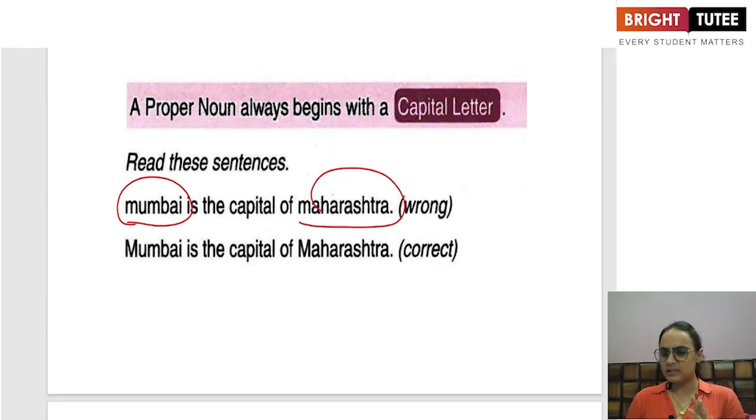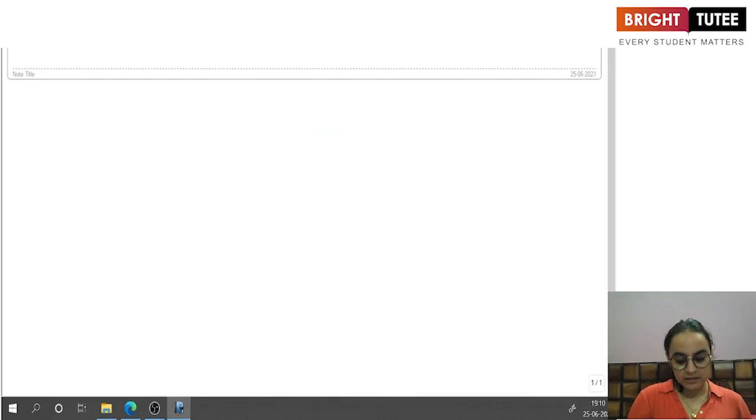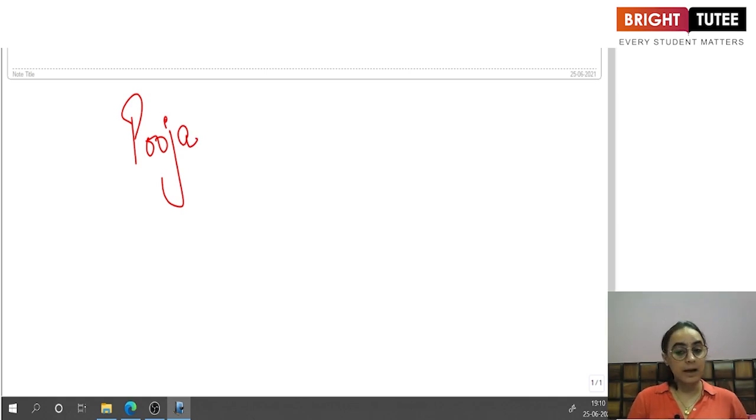But do you think this sentence which is written on the screen in front of you is correct? Absolutely not. Why? Because a proper noun always begins with a capital. Have you ever seen anybody writing your name? Let's say my name is Pooja.